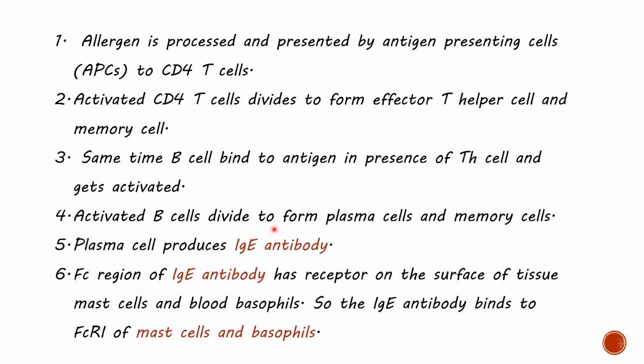Activated B cell divides to form plasma cells and memory cells. Plasma cells produce IgE antibody. The Fc region of IgE antibody binds to receptors on the surface of tissue mast cells and blood basophils.